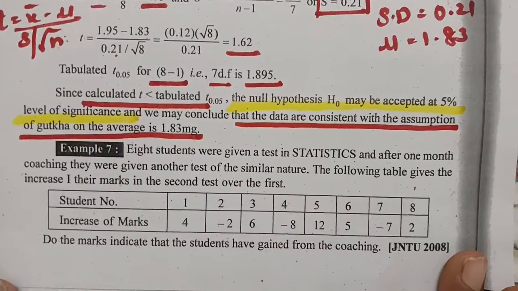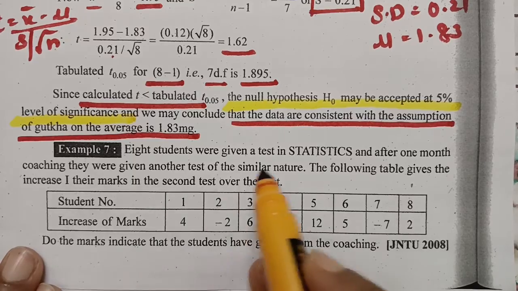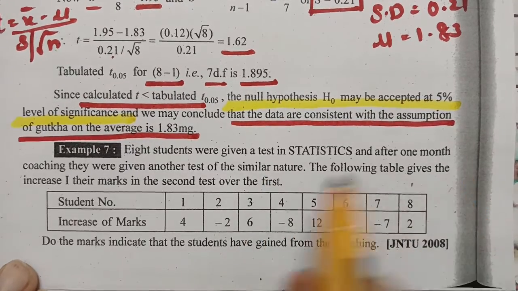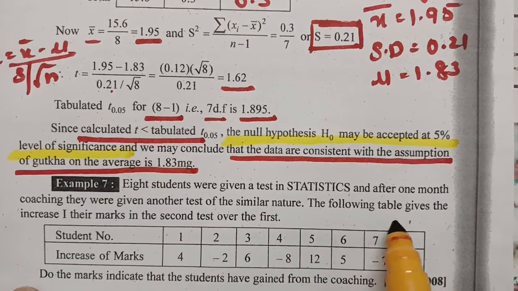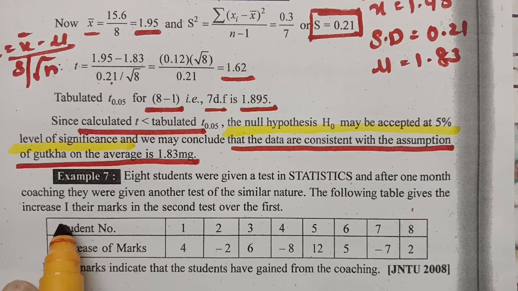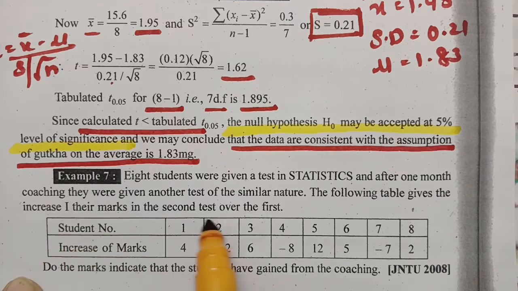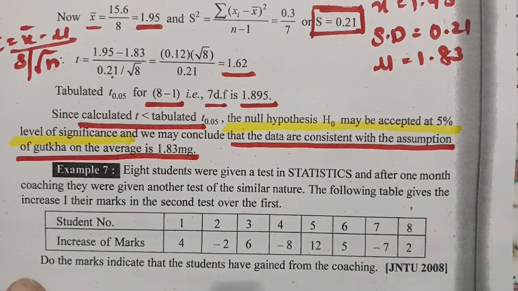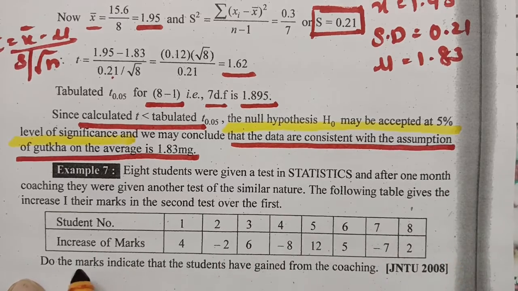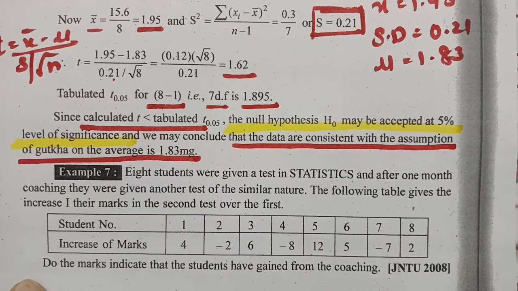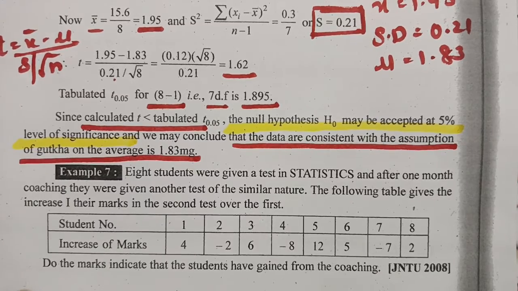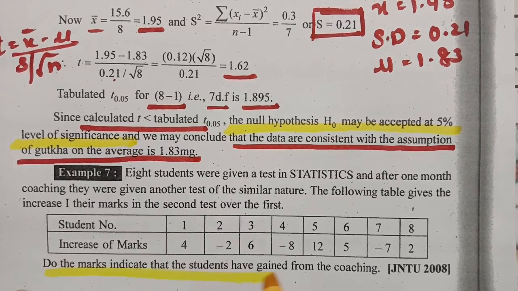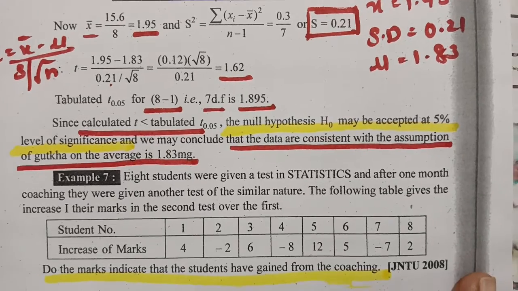And here is the 7th example. 8 students were given a test in statistics, and after 1 month coaching, they were given another test of a similar nature. The following table gives the increase in their marks in the second test over the first. The number of students is 8. The increase in the marks from the first test to second test is 4, minus 2, 6, minus 8, 12, 5, minus 7, 2. It is asked, do the marks indicate that the students have gained from the coaching? So this is the question.